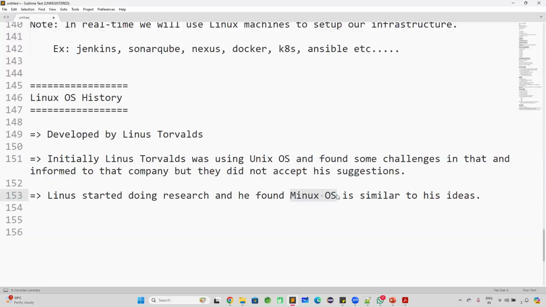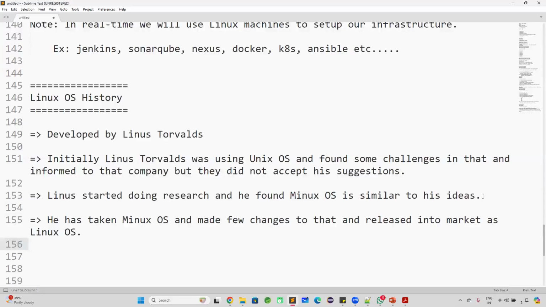Then what this person did is, he took the source code of the Linux operating system, made some changes to it, and released it into the market with a name called Linux operating system. Initially, Unix was available. Linus Torvalds identified some challenges in Unix and told that company to make those changes.